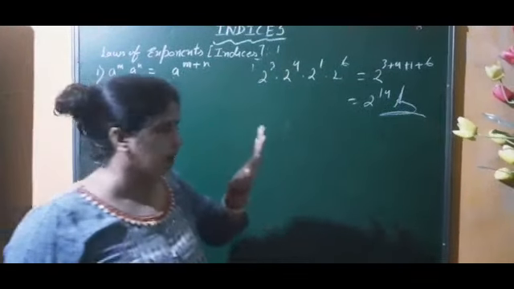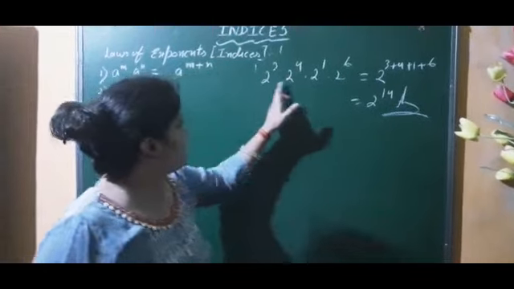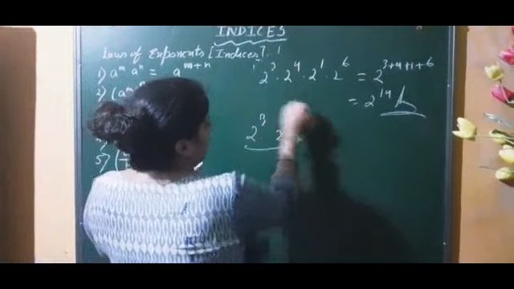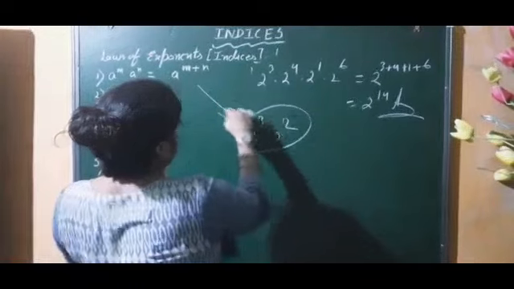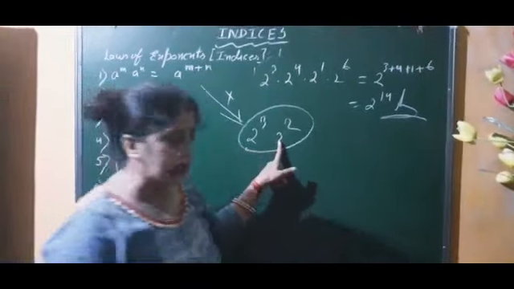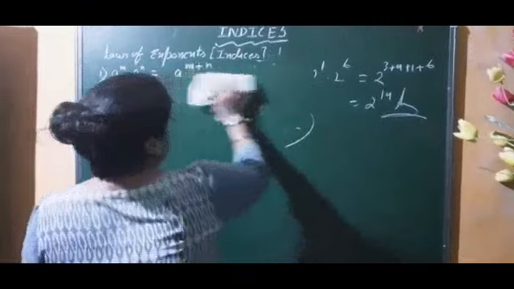What is the concept? This rule is valid only when the bases are same. If the base is like this, you can't follow this rule, because the bases are different. Fine, children. Now we are coming to the second formula.